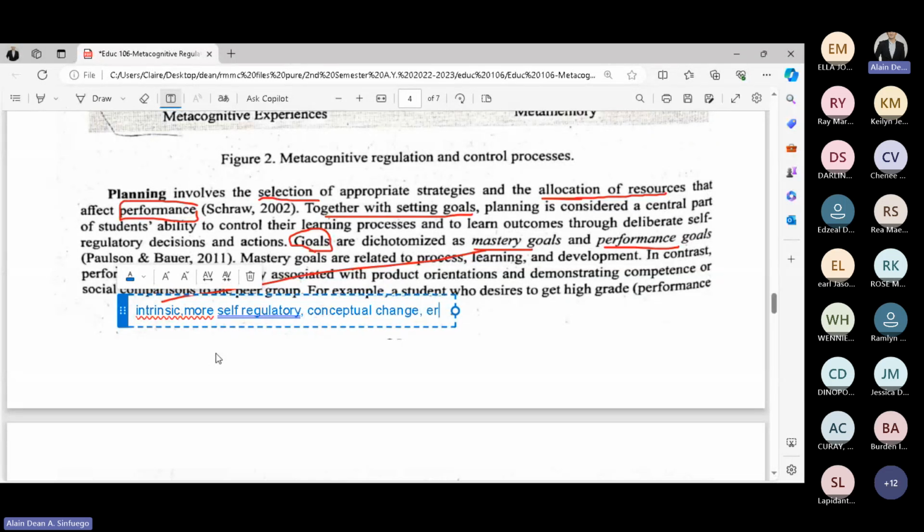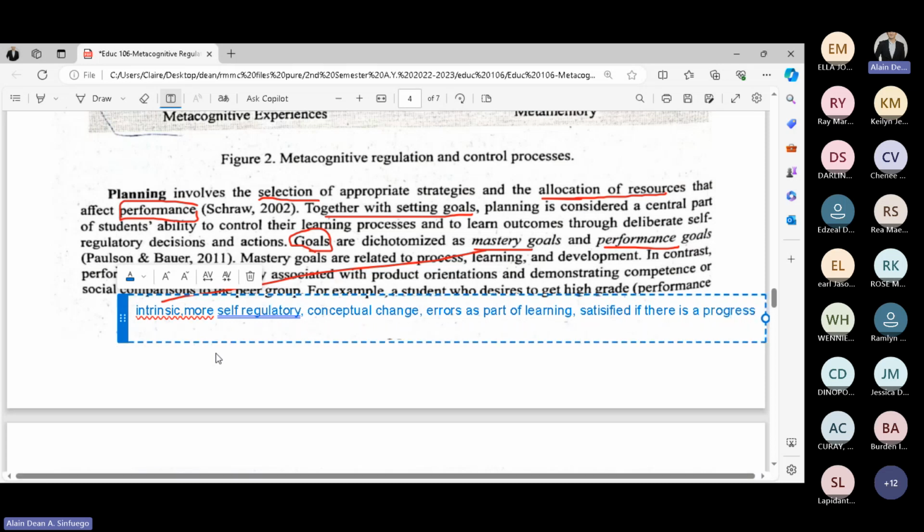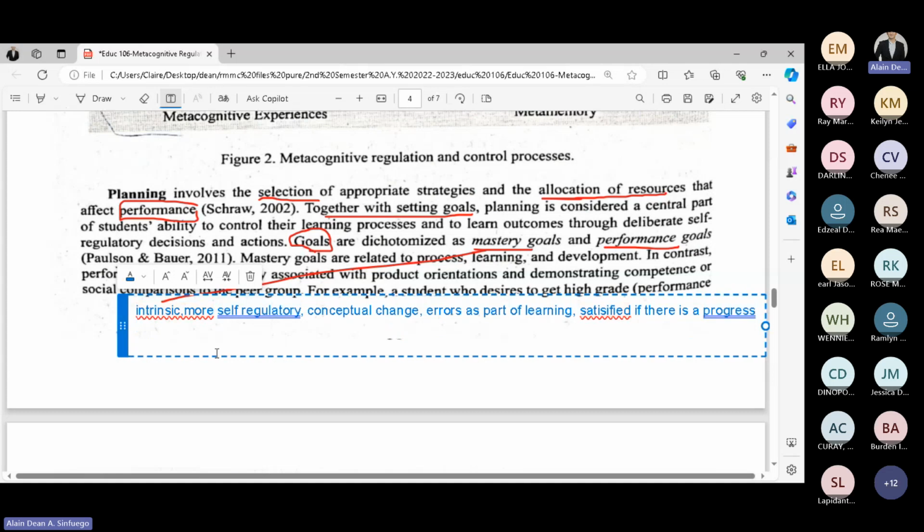Fourth, you see errors as part of learning. Since you see errors as part of learning, then you become satisfied if there is progress. So that is the mastery goal. To sum it up, when we say mastery goals, it is focused on the process, the learning, and the development.